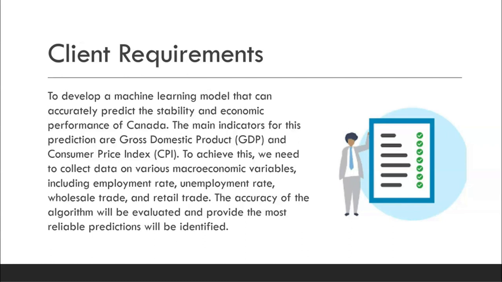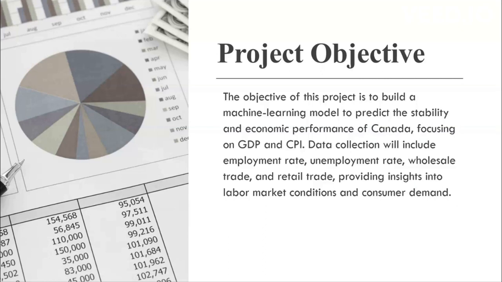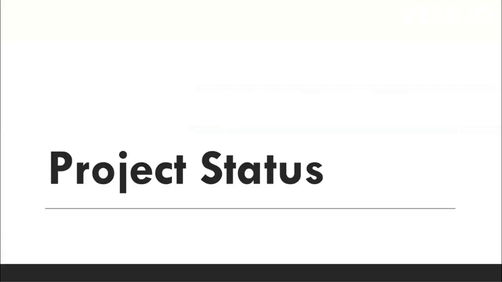This model is used to evaluate and provide more precise and meaningful predictions. Project objective: as I already mentioned, we are building a machine learning model to see the growth of GDP and the performance of CPI by using these variables.